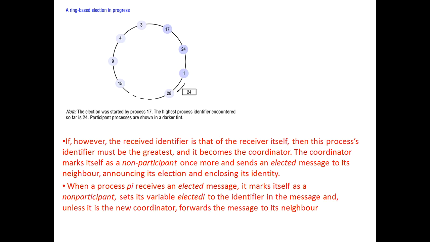When a process Pi receives an elected message, it marks itself as a non-participant, sets its variable elected ID to the identifier in the message, and unless it is the new coordinator, forwards the message to its neighbor.